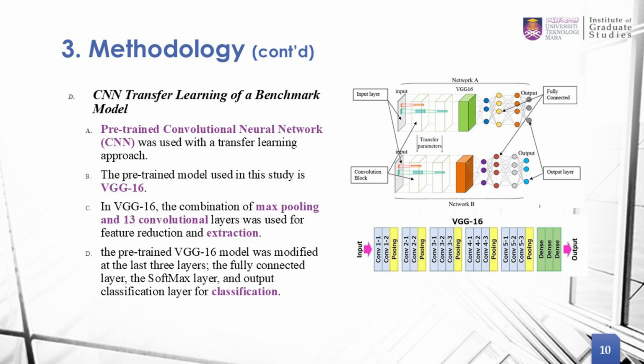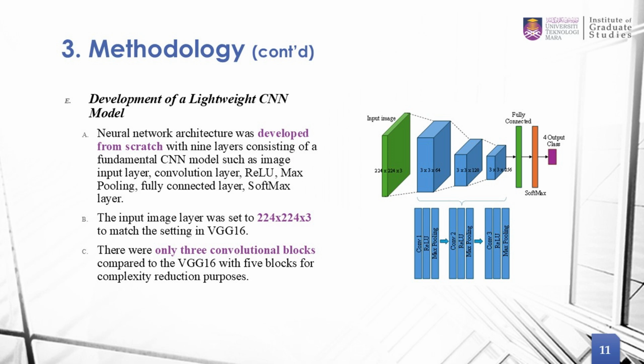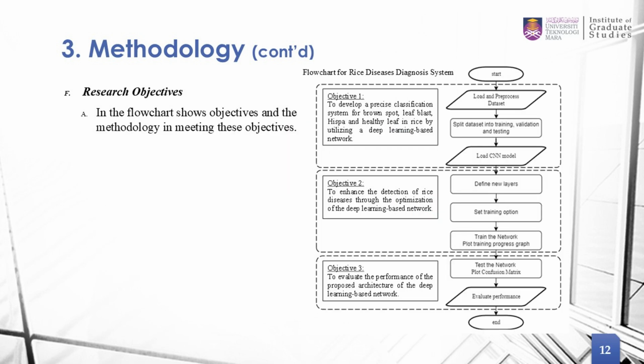So this is one of the networks. The next network is where we develop our own lightweight CNN model. In comparison to VGG16, we only use 3 blocks of convolution and keep the fully connected, softmax, and also classification output. Here is the research objective.